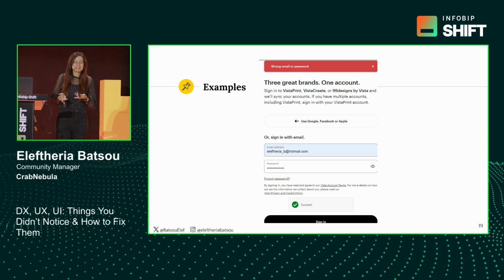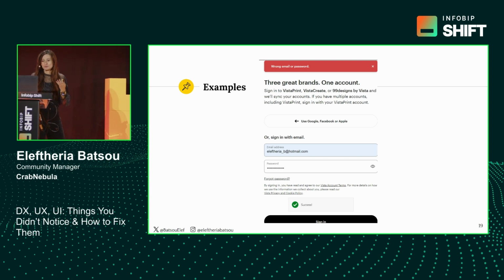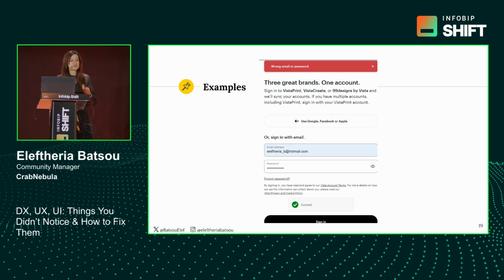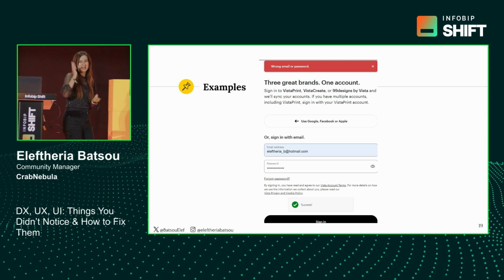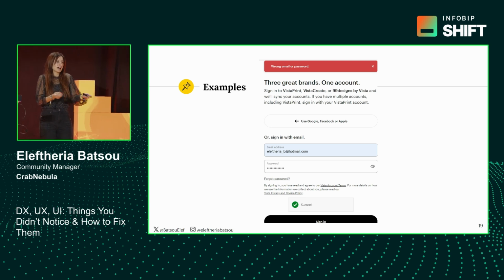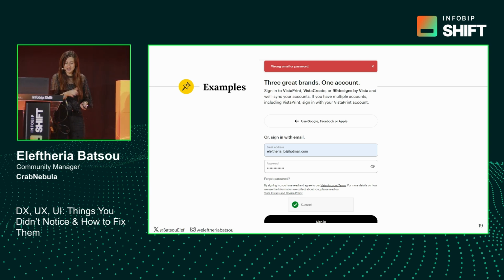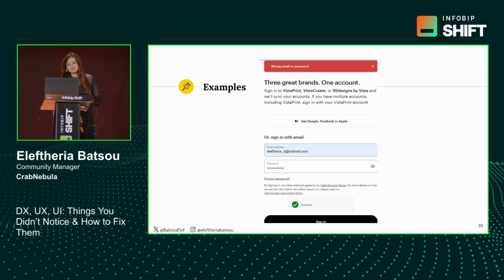And then this one, so I was trying to log in, and from one hand, I could see that I have a wrong email or a password, but on the bottom, I could see that it was a success. So I wasn't sure, do I have a wrong email or password, or is this action successful? I don't know. Finally, I figured it out. The password was wrong, but...